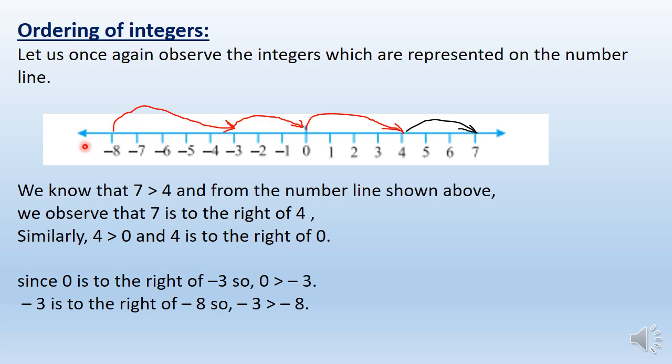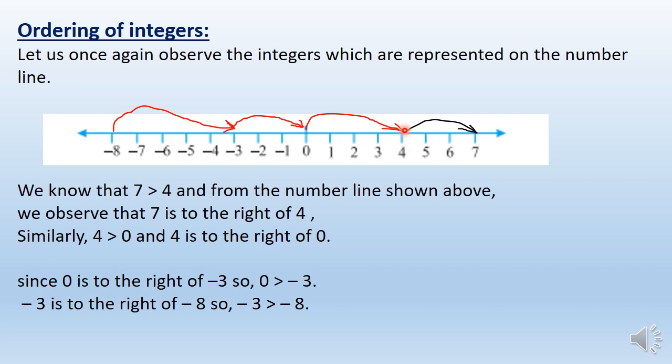in the left of that. We know that 7 is greater than 4. Everybody knows 7 is greater than 4. And from the number line shown above, how can we observe this? 4 is here, 7 is here. 7 is greater as compared to 4. And the greater number is on which side? Right-hand side of the smaller one. That's why we can say 7 is to the right of 4.